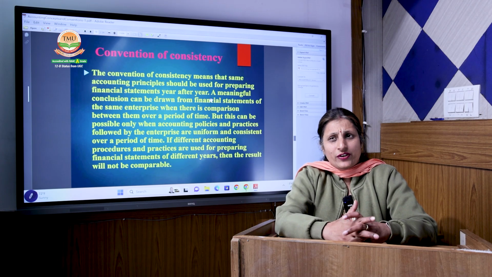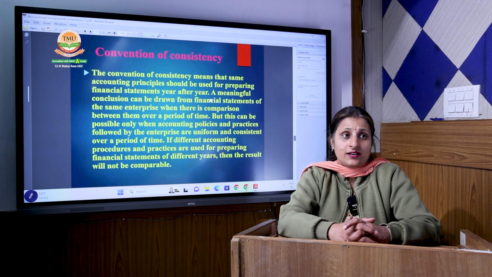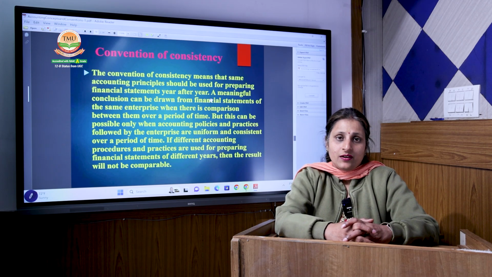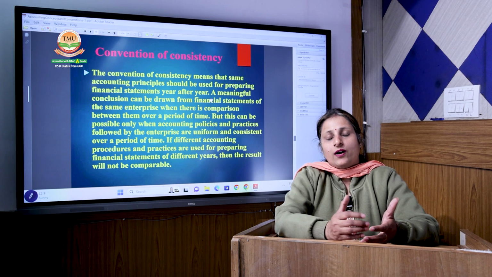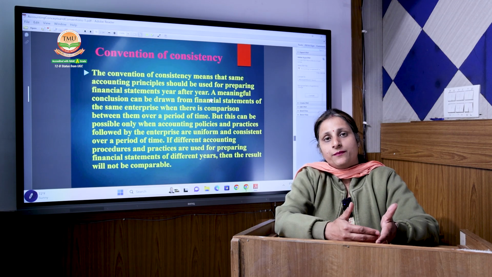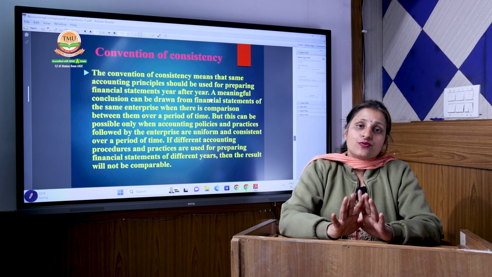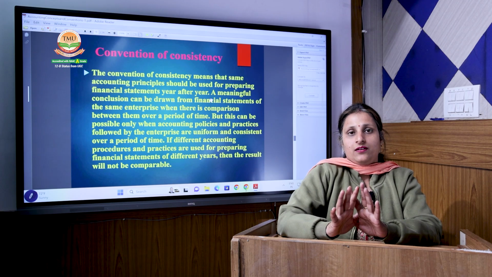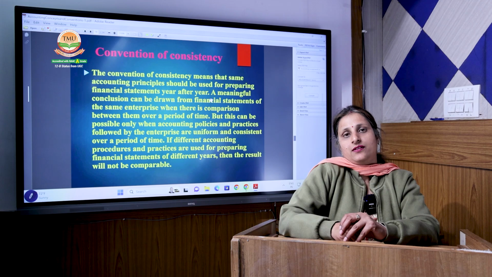Now, a company has various methods to charge depreciation. In our accounting books, there are n number of methods by which depreciation can be calculated and used in our accounting procedures and practices. It depends on the company which particular method is convenient to it, and the company can choose any method which is convenient. There is no compulsion on the company. But the method used by the company should be consistent.